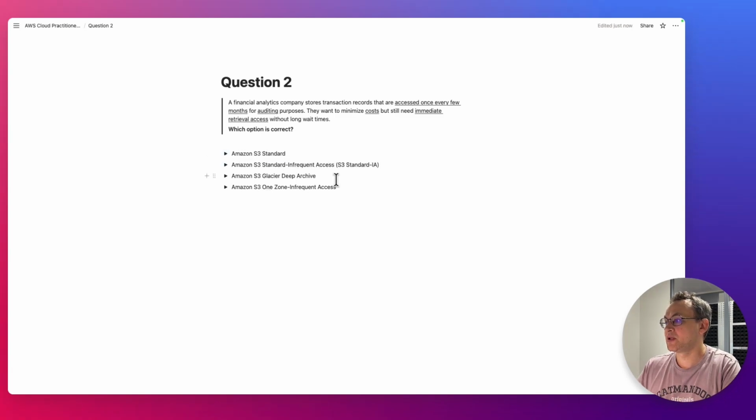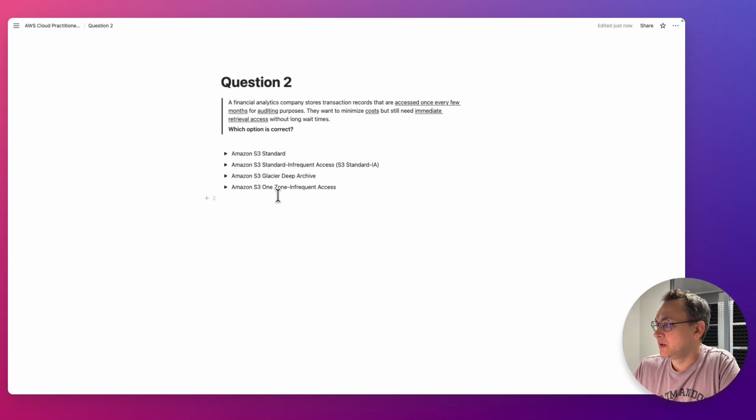Amazon S3 Glacier Deep Archive doesn't fit because, according to the question, we want the data to be immediately available, and Glacier Deep Archive is an archival storage option, and we need to execute a request to recover the data. It may take a few hours before we can get the data. So the Glacier Deep Archive is not correct.